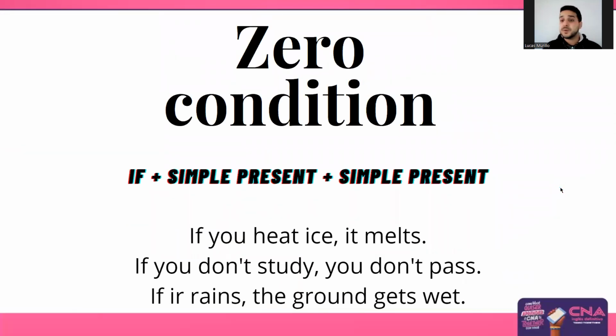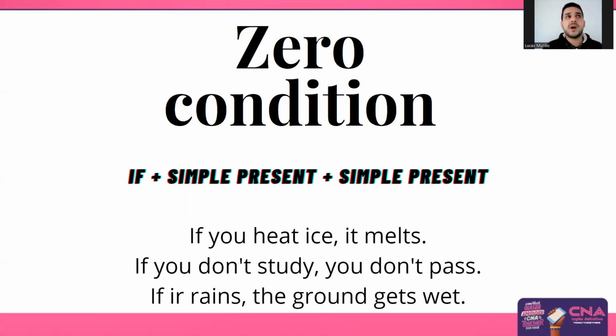Let's start with the zero condition. When we talk about conditions, what is it? We first need a cause, right? We need something, a condition, and then with our condition, we have a consequence, right? To talk about this, we use if to help us. In the zero condition, we use if plus simple present, and the consequence is also simple present.